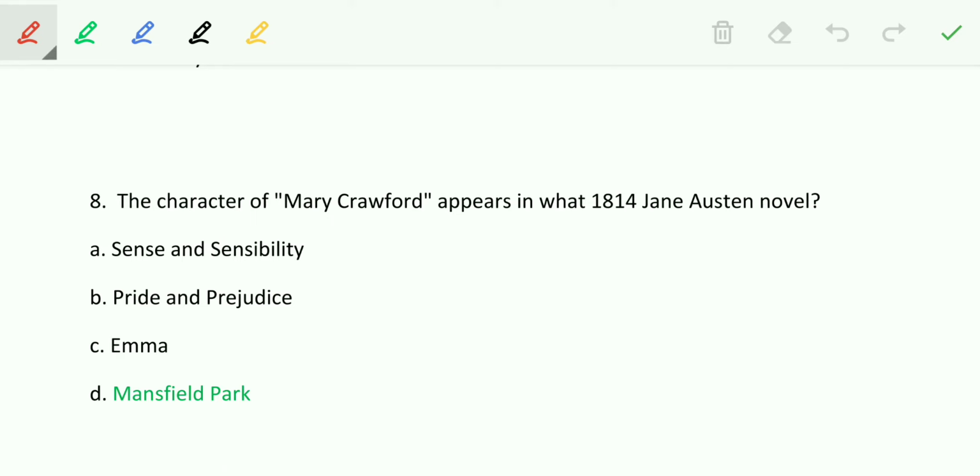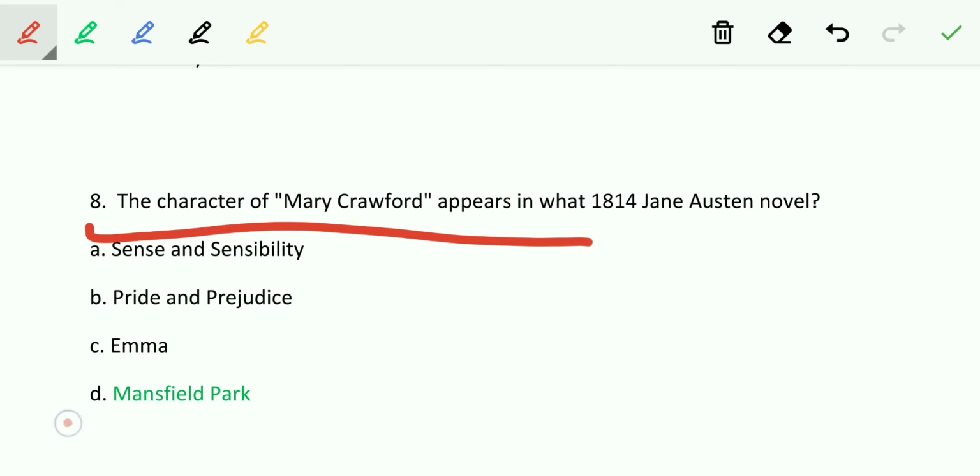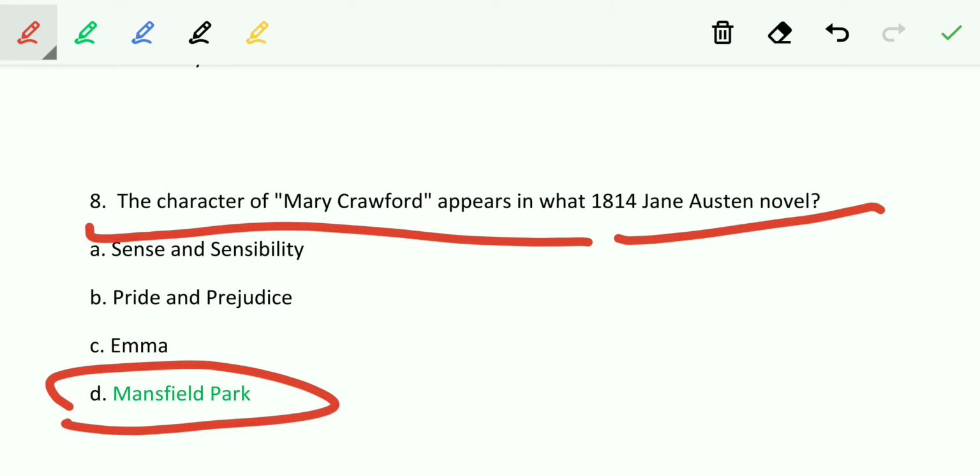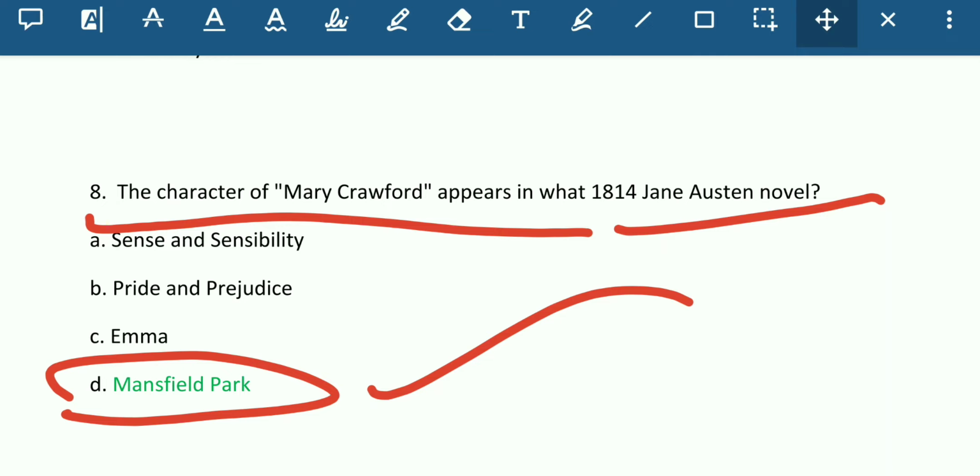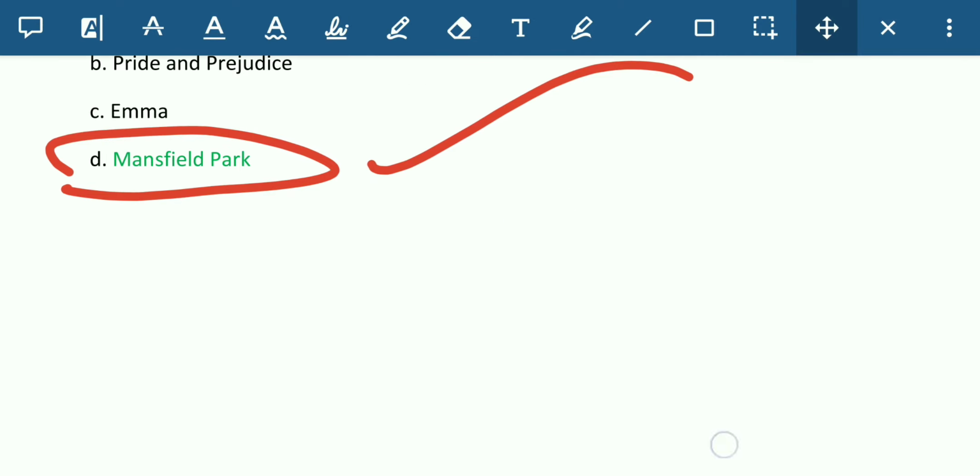The character of Mary Crawford appears in what 1814 Jane Austen novel? Mary Crawford. The first important thing in literature questions is you have to remember the major characters of any work. You have to be very well versed about which character appears in which work. So Mary Crawford appears in Mansfield Park by Jane Austen. So this is the answer. Let's move towards the next question.